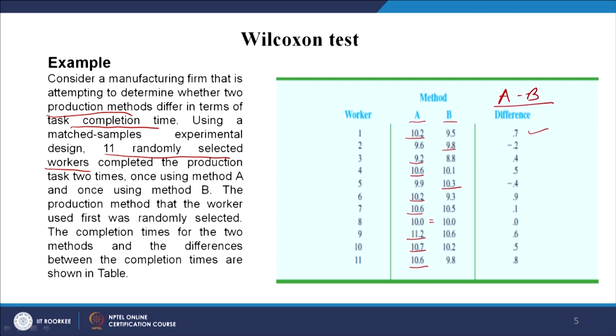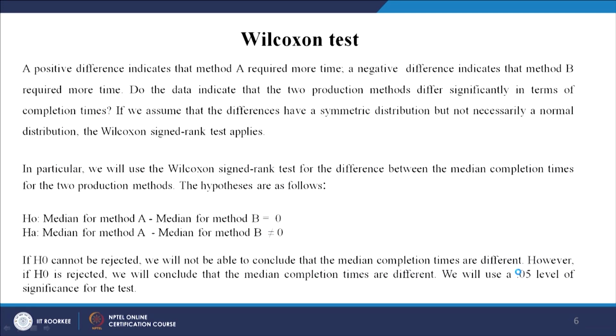This is the simple thing that we have done, and the difference has been found out like this. A positive difference indicates that method A required more time, as I just said. A negative difference indicates that method B required more time. Do the data indicate that the two production methods differ significantly in terms of their completion times? This is of significant interest to the researcher, and there are several situations in life where you might have to compare two methods of production or two methods of teaching, and several experiments can be done with such options.